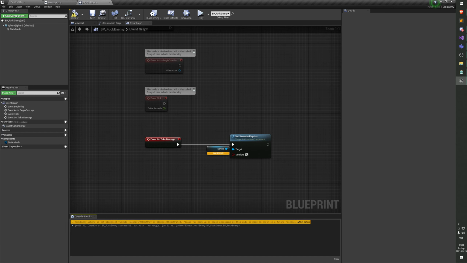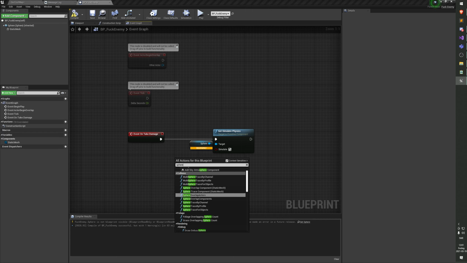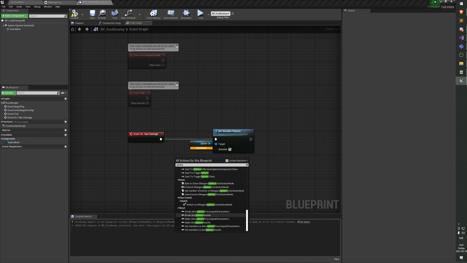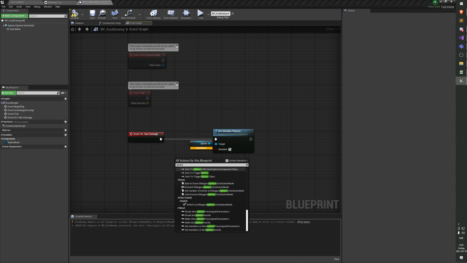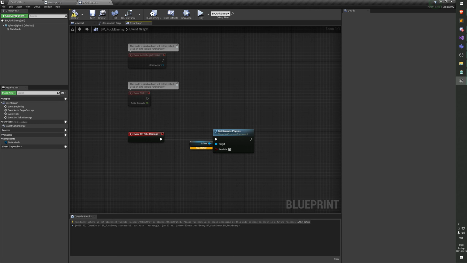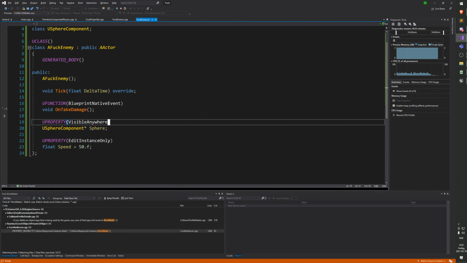Okay, so here's something interesting that we haven't talked about. Enemy sphere is not blueprint visible. I haven't actually talked about this at all, because we haven't done much blueprint. But to actually be able to access sphere, because if I type sphere here, I won't be able to find the component. To make something like that visible in blueprint and editable, we have to mark it as blueprint read only or blueprint read write. We haven't had a reason to do this yet, but now we have, because now we want to actually be able to reach this component.